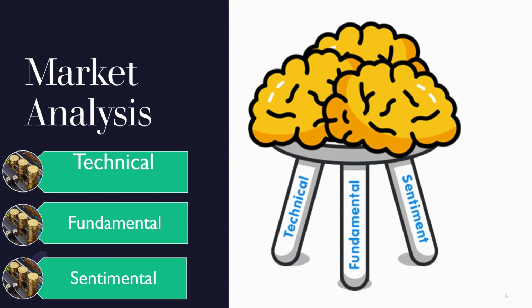Then we have the fundamentals. Fundamentals are those that actually watch news. Yes, you must always watch news to check when some pairs are having this red signal or very high impact that will actually affect your trade. Some kinds of news affect the trades that we trade. So you have to be very conscious. Some people actually specialize in trading fundamentals, but many of the traders that I've met focus more on technical, then add the fundamental just to be conscious when there's high-rated news. They avoid the market when it is on low-rated news, where the news doesn't have much impact on the market, and you can actually trade.